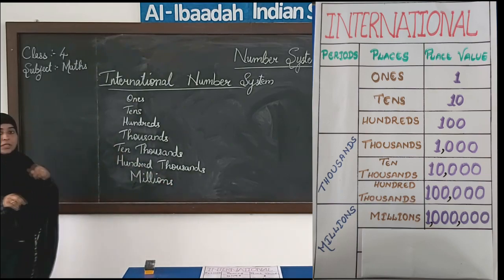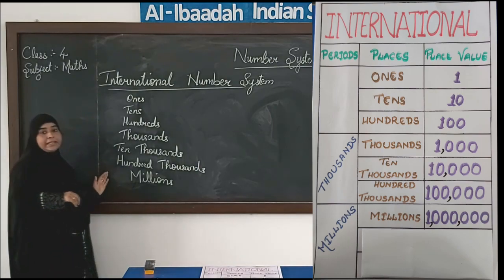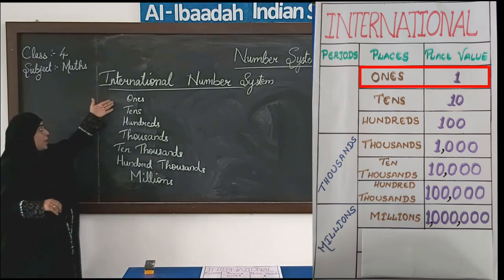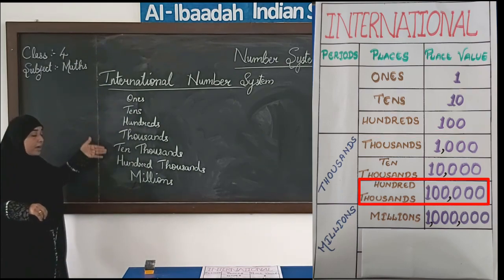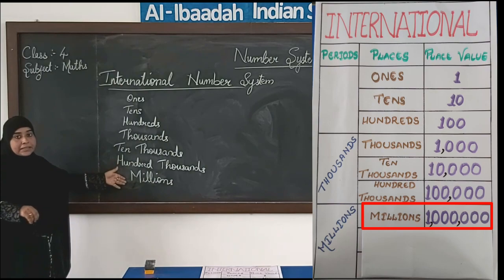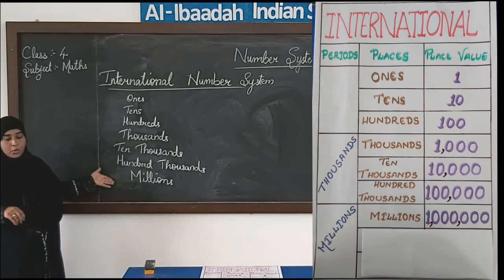These are the words used in the international system: ones, tens, hundreds, thousands, ten thousands, hundred thousands and then millions. This is the sequence.